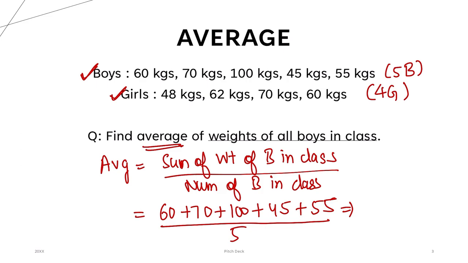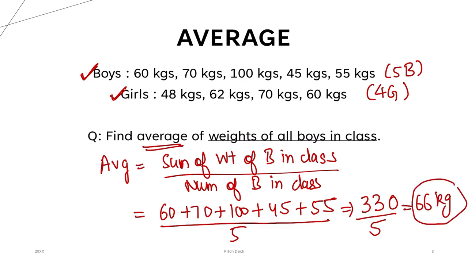So 100 plus 100 plus 130 is coming out to be 330, divided by 5, right? So what is 330 divided by 5? That is 66 kgs. I hope I have done the calculation right. This is 130 plus 100 plus 100, 330, divided by 5, 66 kg.